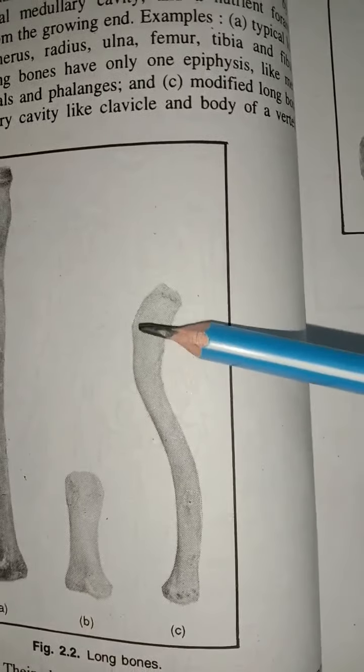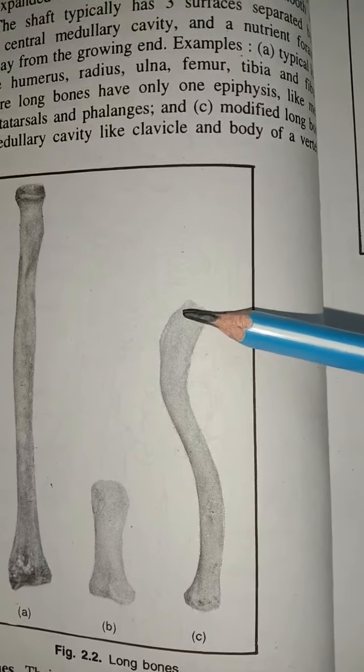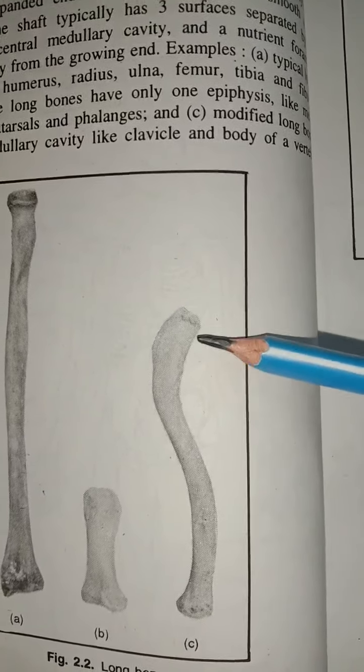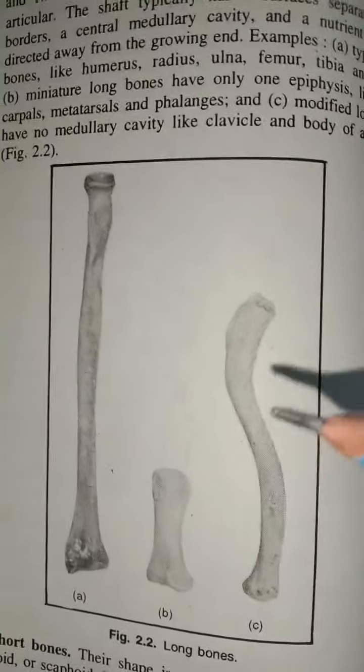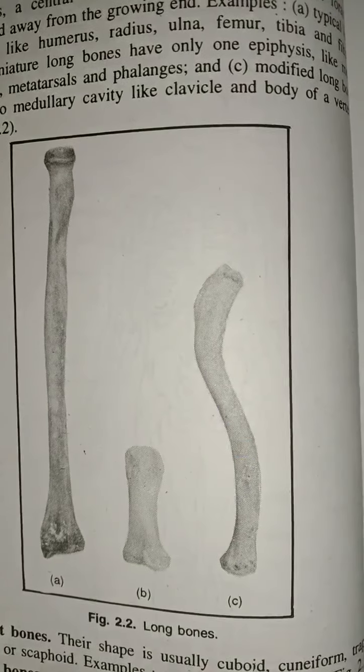And the third one is the modified long bone, which has no medullary cavity, for example the clavicle and the body of the vertebra, etc. So these are the types of long bone.